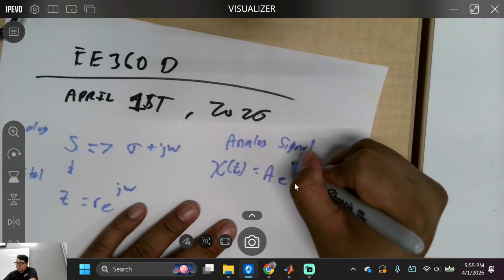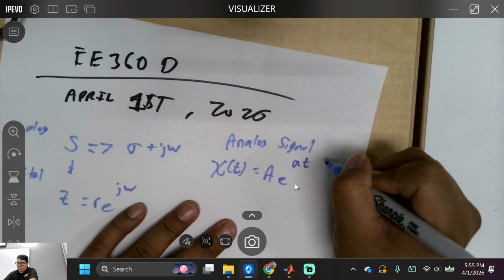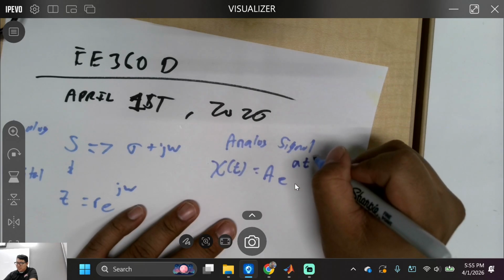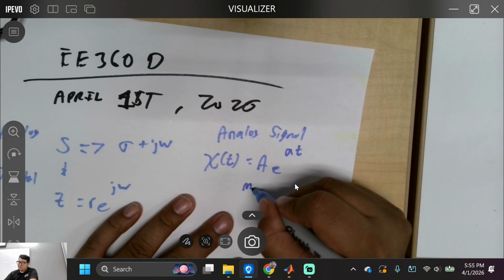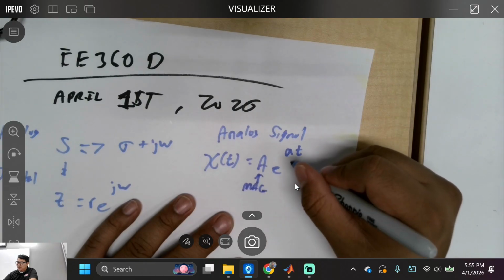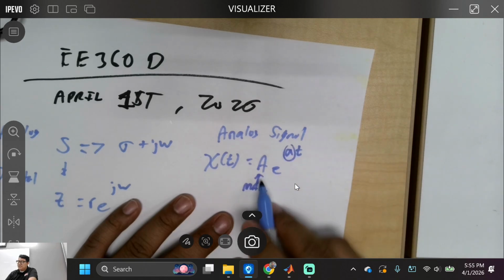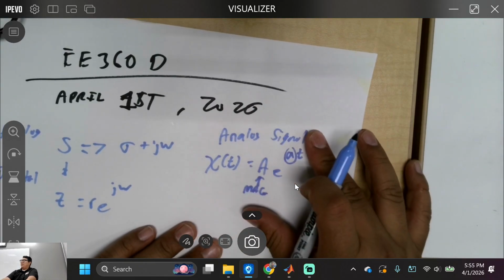Just put an alpha t. Is that good with everybody? It's going to have some magnitude and then some phase, or I don't want to say this is phase, but it's composed of this, okay? Is that understood with everybody?